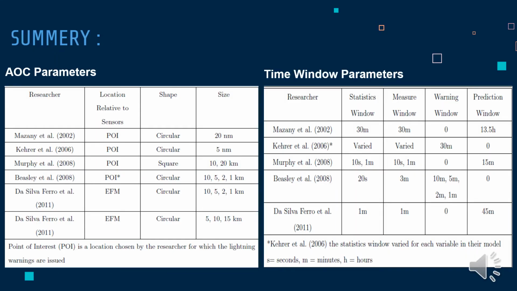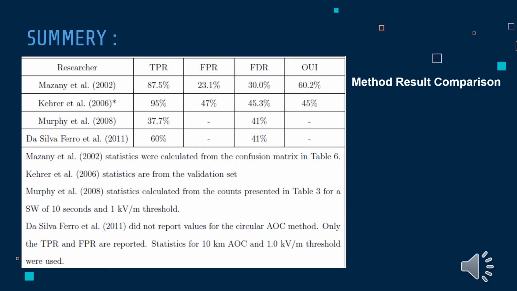In the left table, you can see different AOC parameters of the different models that we discussed till now. The right contains the time window parameters of the different models, which consist of all the windows, that is statistics window, measure window, warning window, and prediction window. This is the summary of the results that we got from the different models. It consists of TPR, FPR, FDR, and OUI.